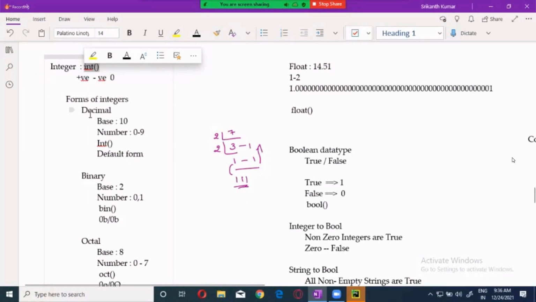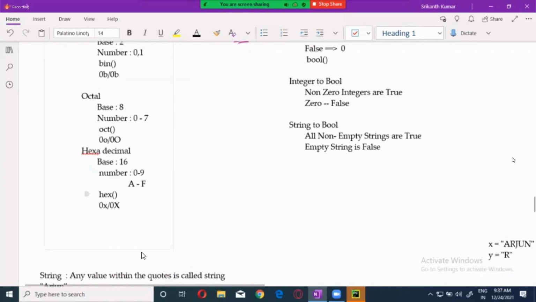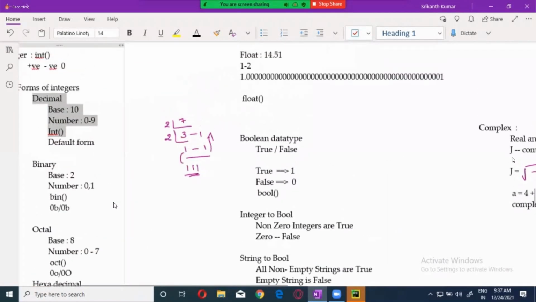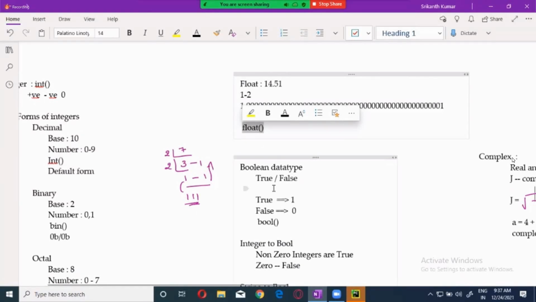The forms of integers are decimal, binary, octal, and hexadecimal. A float is an integer with a decimal point, and you get an accurate value. To convert anything into a float, we use the float function.